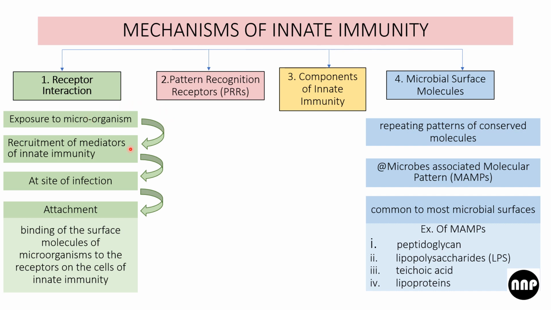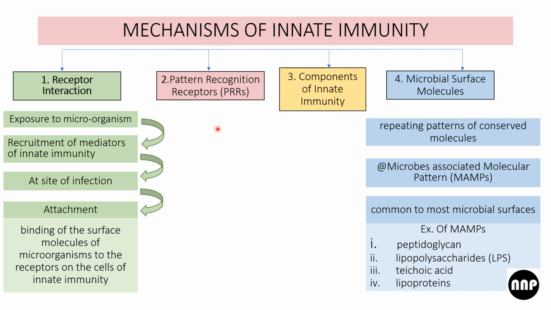Then there will be recruitment of mediators of innate immunity at the site of infection. As the mediators are recruited, there will be attachment to the microorganism, binding of the surface molecules of the microorganism to the receptors on the cells of innate immunity. In this way, the microorganism is attached to the receptors present on the cells of innate immunity.